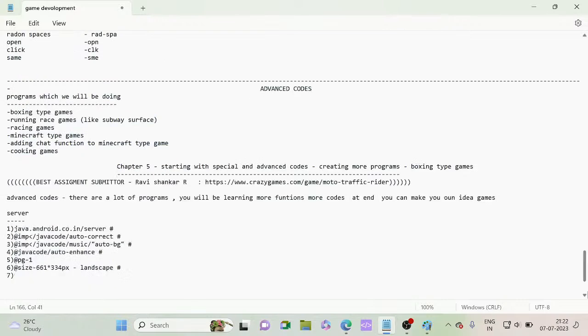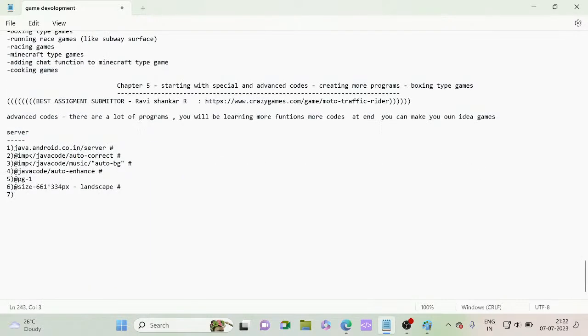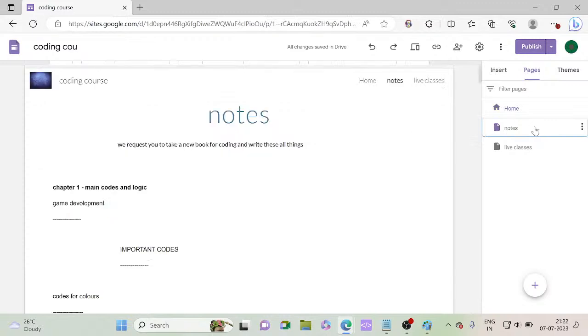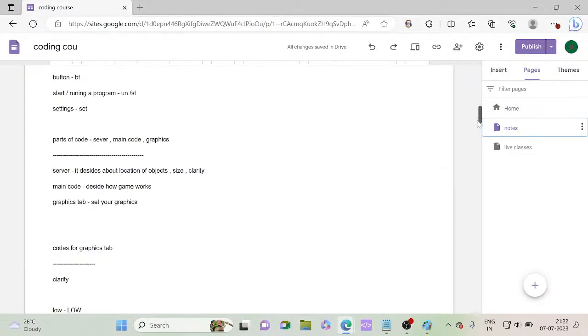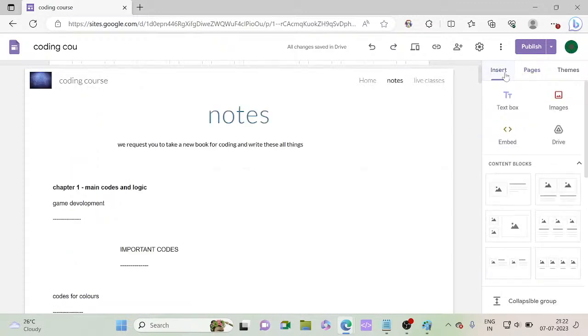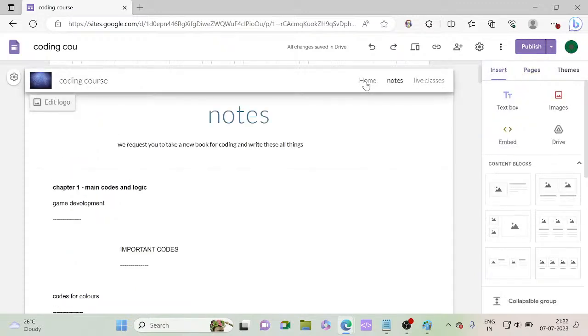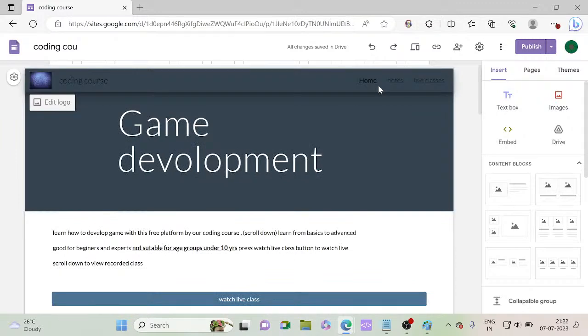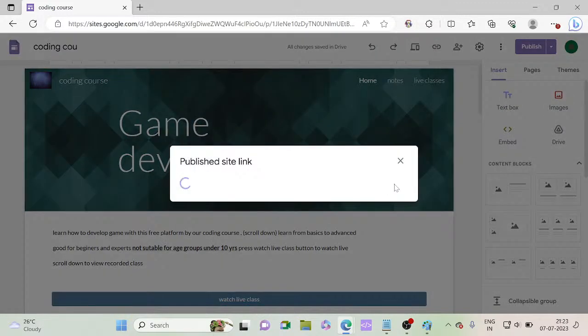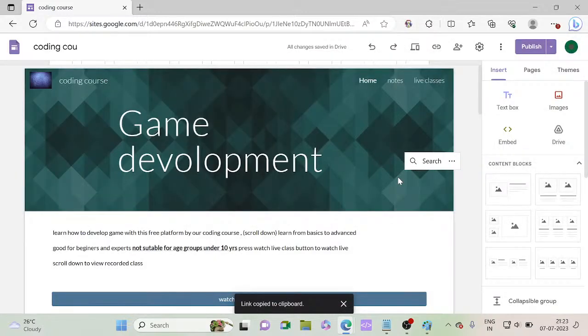We are uploading these things in the notes tab of your portal. I will show: this is your portal. In the notes tab we are uploading all the daily notes. You can't see the notes live there, but after the classes the notes are uploaded there, at this same portal.